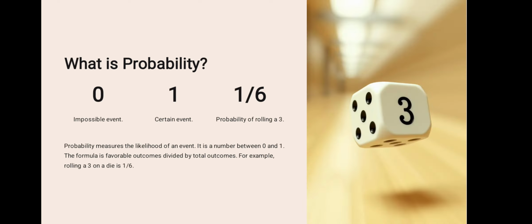What is probability? Zero is an impossible event, one is a certain event, and 1/6 is the probability of rolling a 3. Probability measures the likelihood of an event. It is a number between 0 and 1. The formula is favorable outcomes divided by total outcomes. For example, rolling a 3 on a die is 1/6.